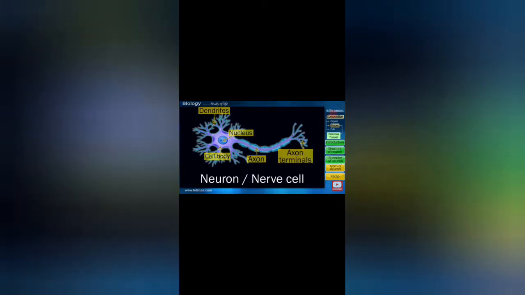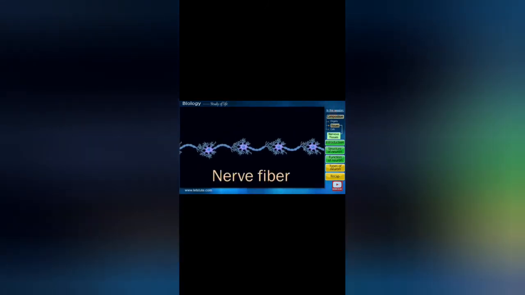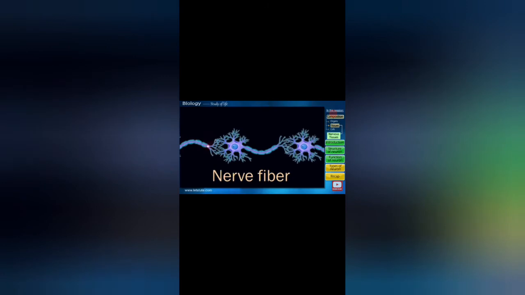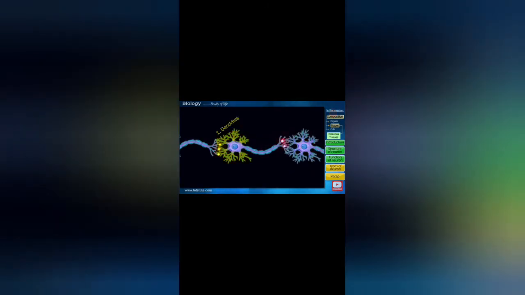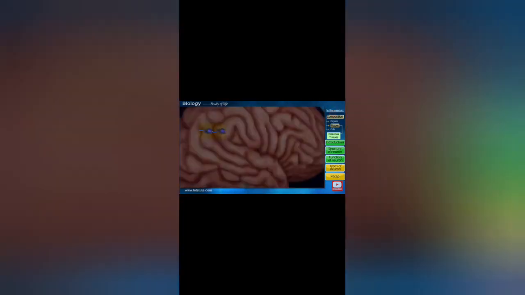If we see in our body, all these neurons are connected with each other to form an extended long nerve fiber, and the messages traveling from any part of the body are picked up by the dendrite due to its extensive branching, and then pass to the cell body, travel through the axon and reach the axon terminal, from where it is picked up by the dendrite of another neuron.